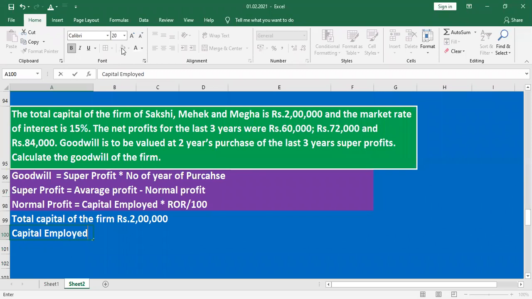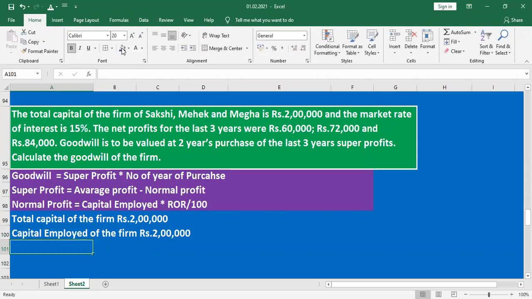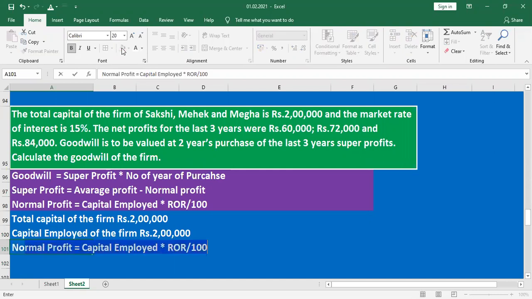Capital employed of the firm is rupees 2 lakh. What else? Then the normal rate of return. They are given the market rate of interest, which is the normal rate of return, 15%.